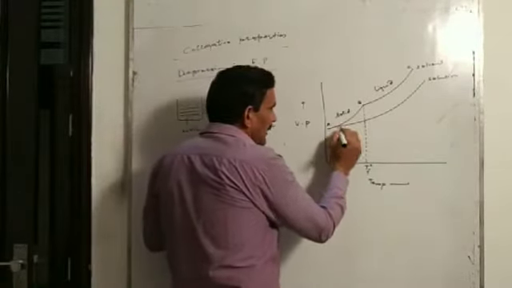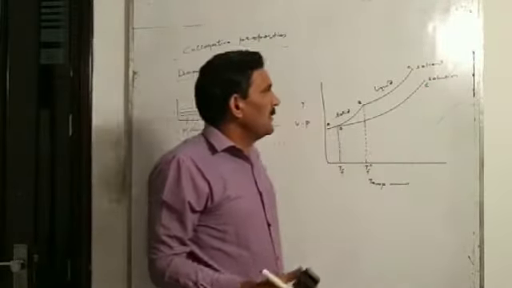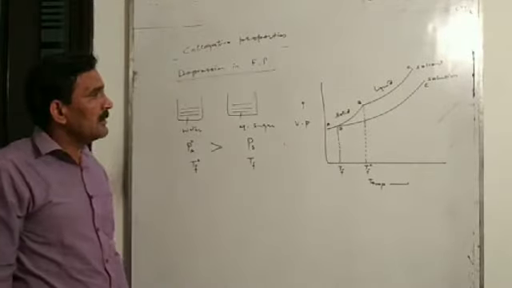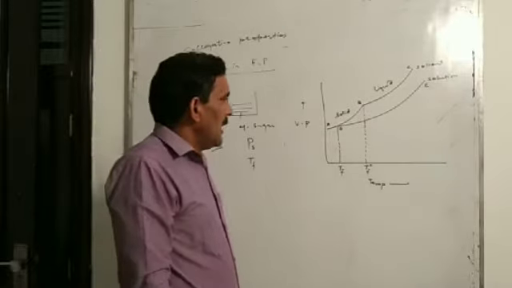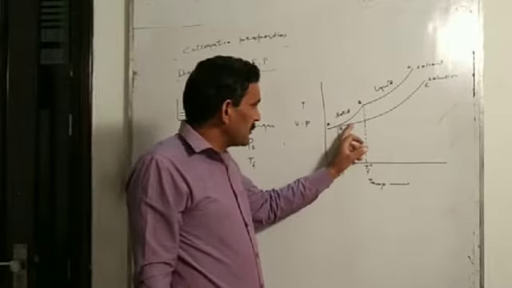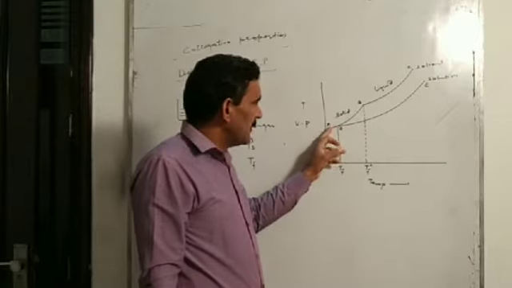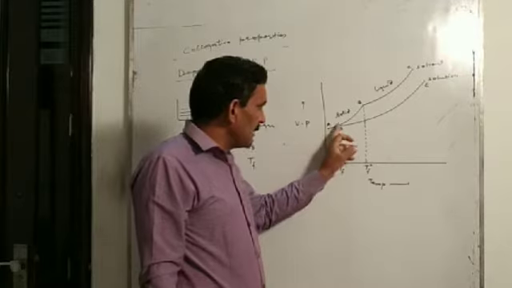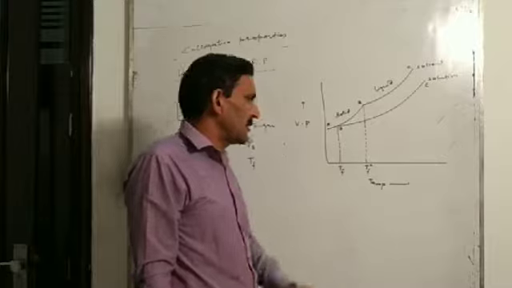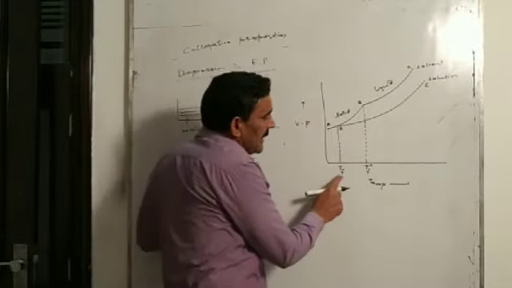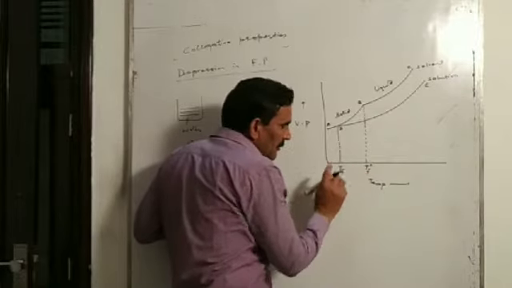Here I can write this curve D to E. This curve D to E represents the vapor pressure of the solution containing a non-volatile solute. And at point D, the vapor pressure of the solution and the vapor pressure of the solid state of the solvent became equal, and the temperature corresponding to point D can be called the freezing point of the solution, which I write as Tf, and the freezing point of pure solvent is written as Tf naught.